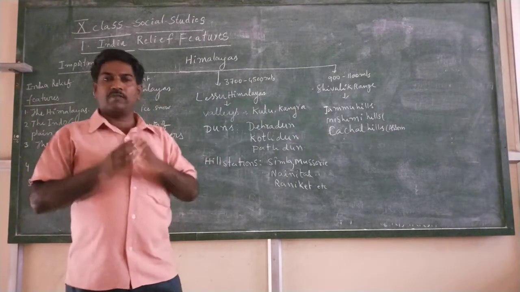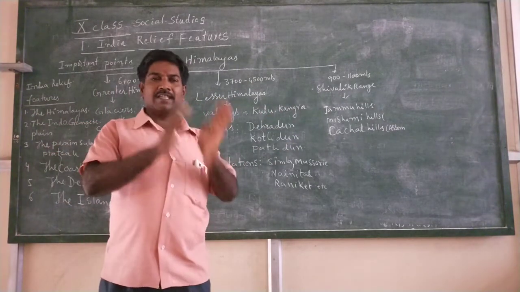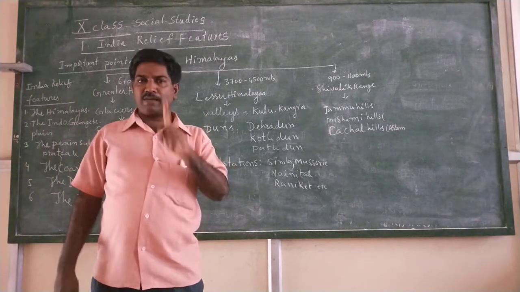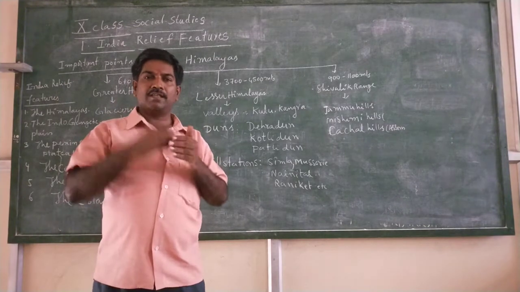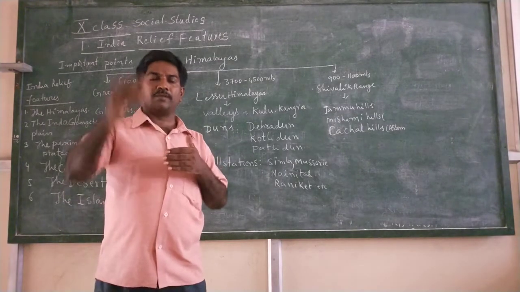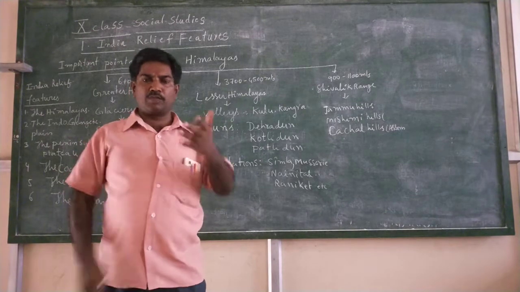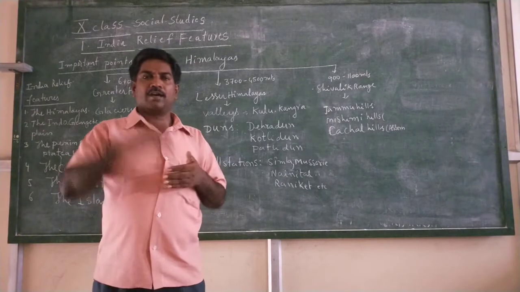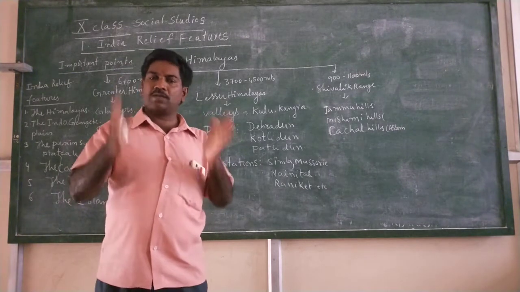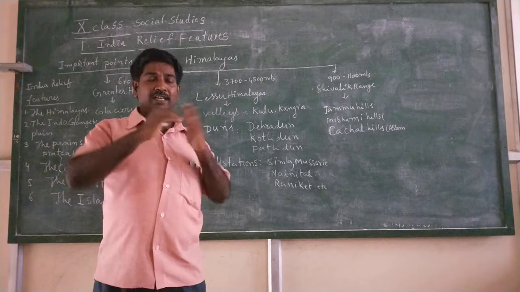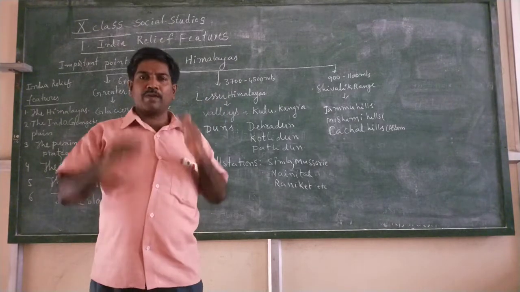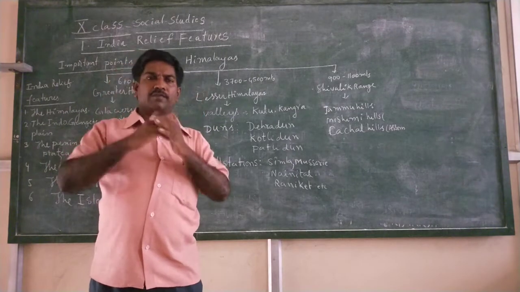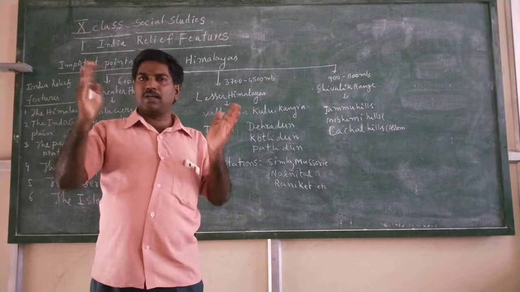So first of all, we talk about which hemisphere India lies in. That is the point. Once again, I am saying, in which hemisphere does India lie? Generally in the textbook this point is given in the wrong way. You must correct that in the textbook also. India lies in the northern hemisphere. So India is there in the northern hemisphere with certain degrees of longitudes and latitudes.